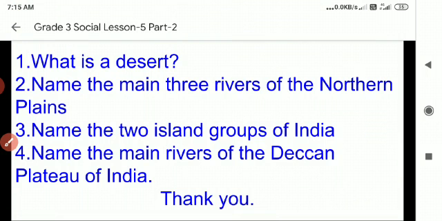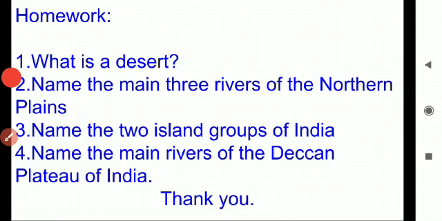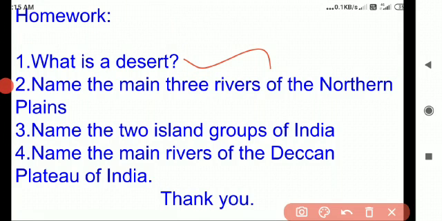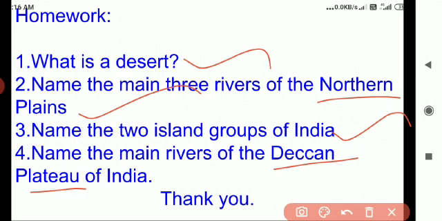Now we are entering our homework part. Write the answers for these questions and send them to your class teacher, children. First question, what is a desert? Next one, name the main three rivers of the northern plains. Third question, name the two island groups of India. Fourth one, name the main rivers of the Deccan Plateau of India.